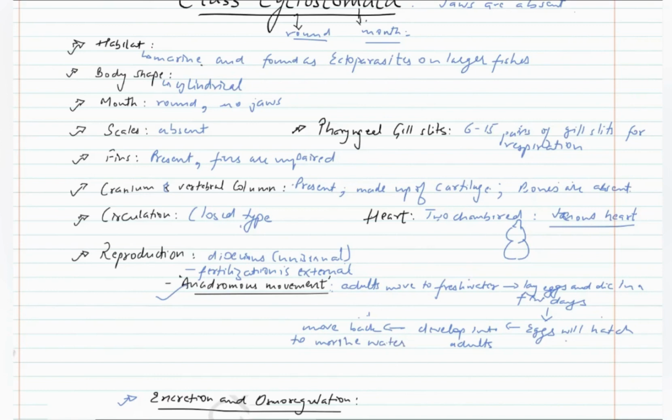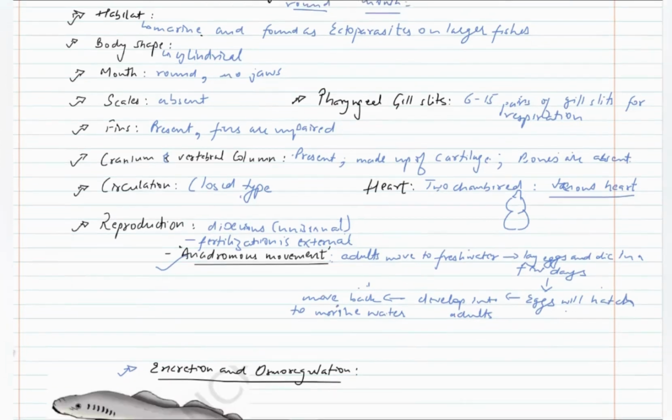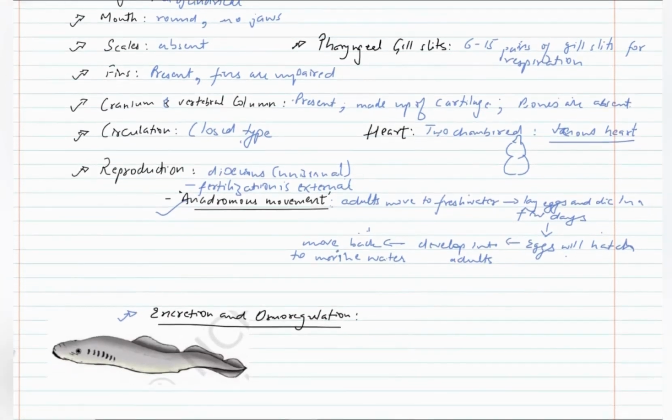So the adults which live in marine water, they will move to fresh water. They will lay eggs and they will die in a few days. Then eggs will hatch. They will develop into adults and they will move back into marine water. This type of movement is known as anadromous movement, and it is seen in cyclostomes. Larva is absent